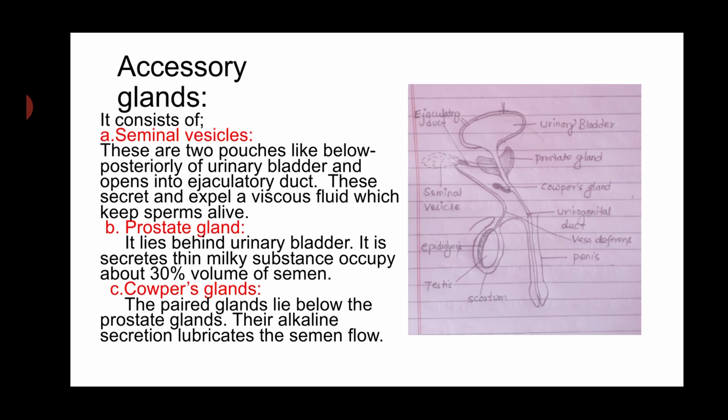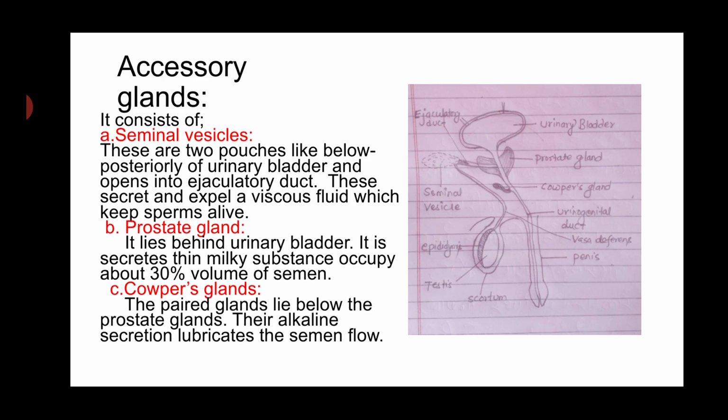Accessory glands. It consists of seminal vesicles. These are 2 pouch-like structures lying posteriorly below the urinary bladder and open into the ejaculatory duct. These secrete and expel a viscous fluid which keeps sperms alive.